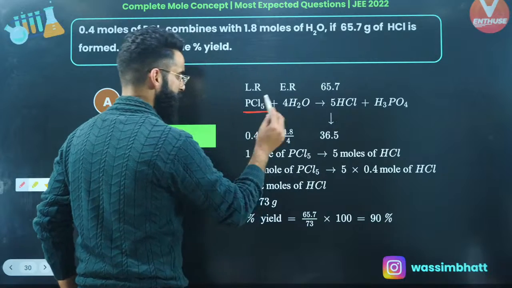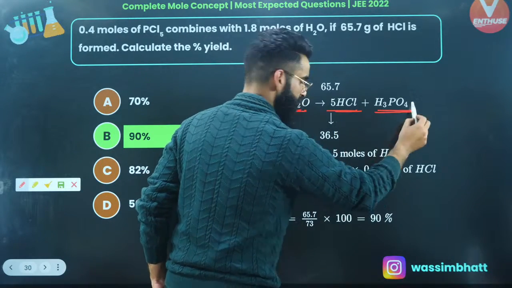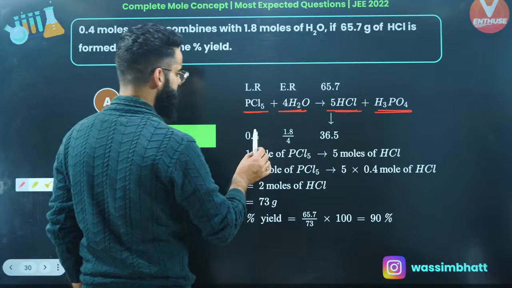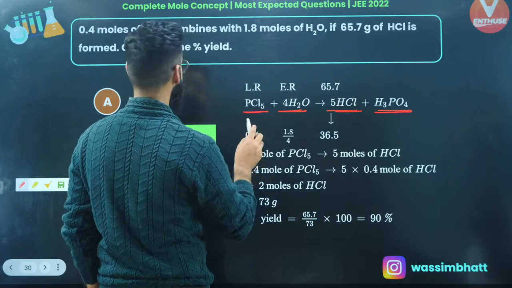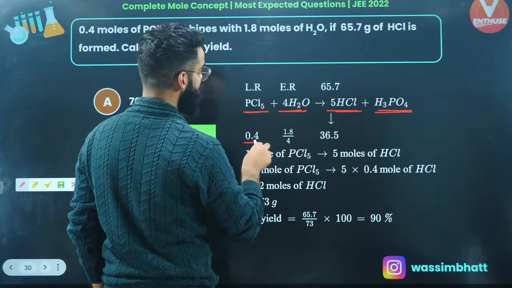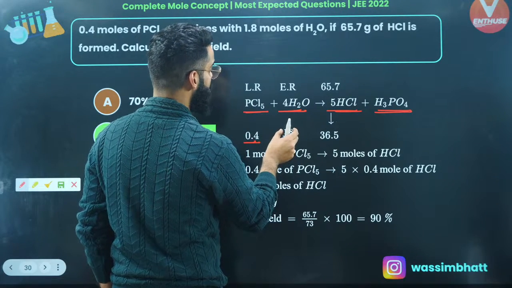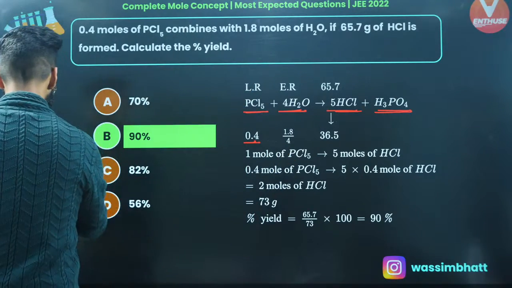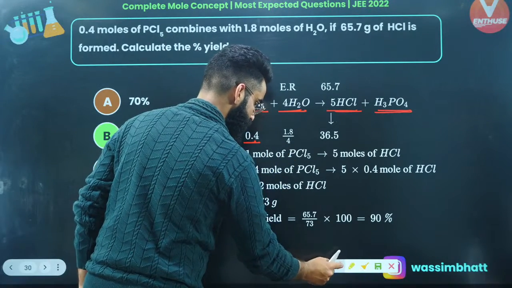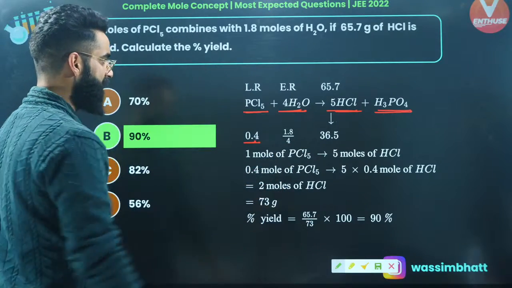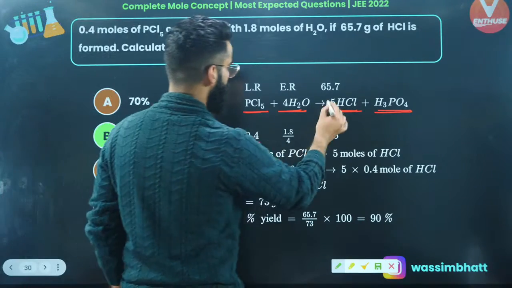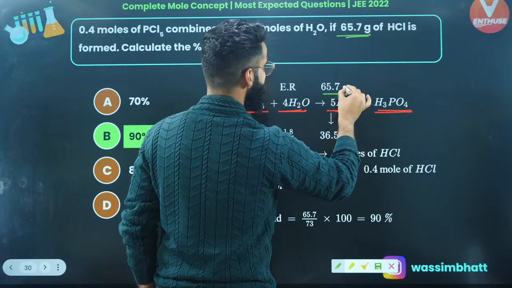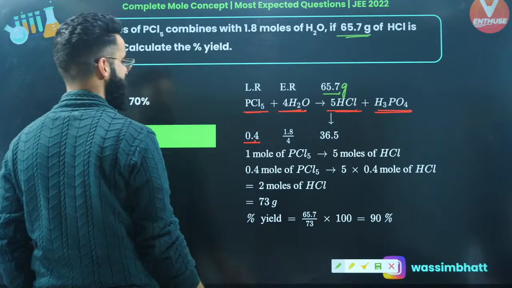This is the reaction, first of all: PCl5 plus water gives HCl plus H3PO4. This is basically the reaction which is given to me, right? Now, at time t equal to 0, I'm given 0.4 moles of PCl5. And there are 1.8 moles of water given as well. The terminologies are a little bit shuffled. So this 65.7, what is given? 65.7 grams of HCl are produced. Calculate the percentage yield of the reaction.